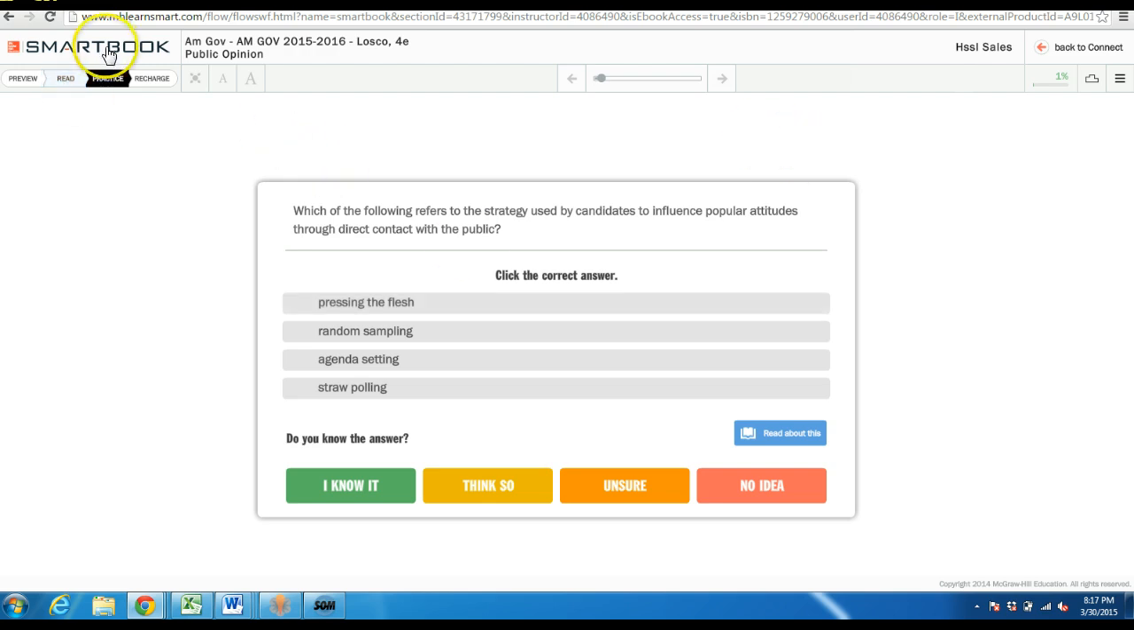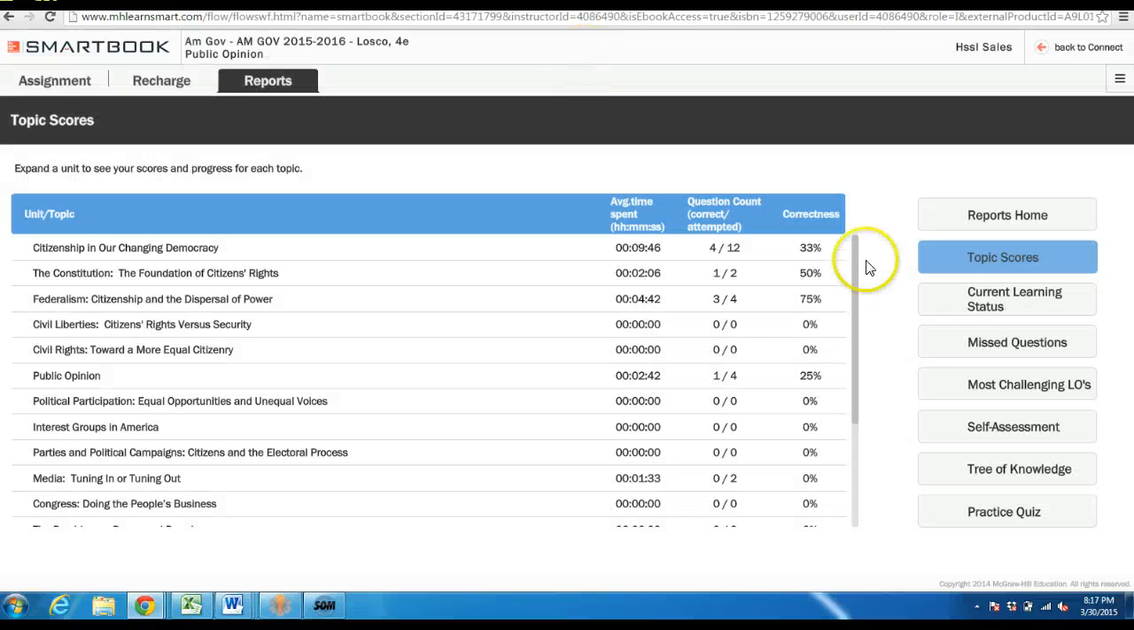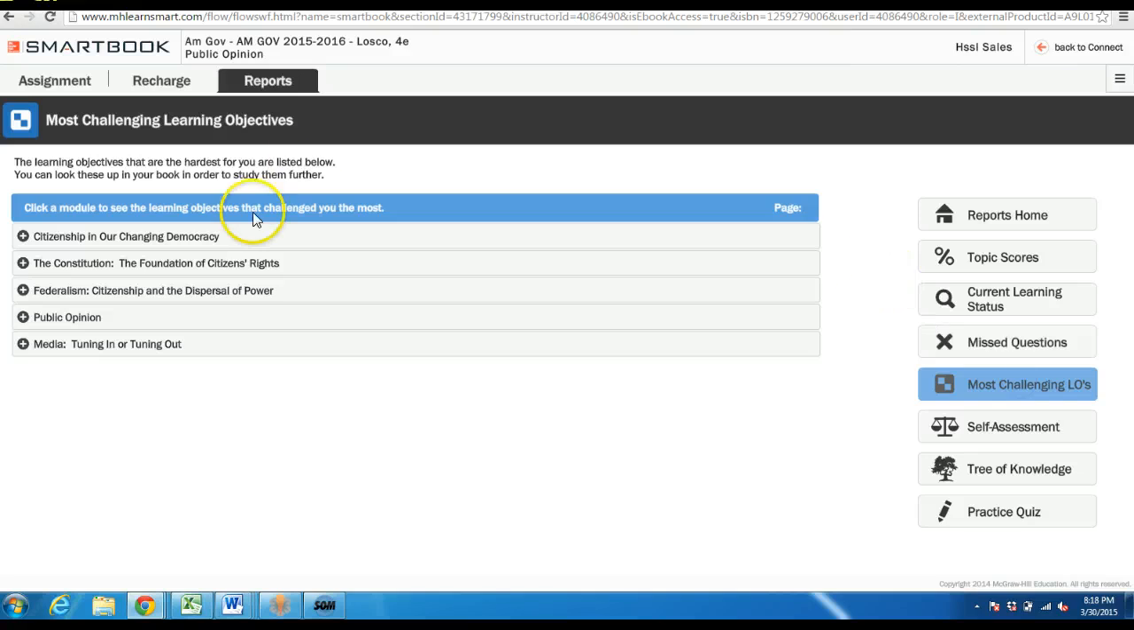So the last thing that I wanted to show you actually is some reporting. So students get reports about their own behavior, but you as the instructor can get an aggregate for your whole section. So I want you to imagine, most challenging learning objectives. Let's say that you wanted to run a report about chapter 6 and you wanted an aggregate for your whole section. What did they struggle with the most?